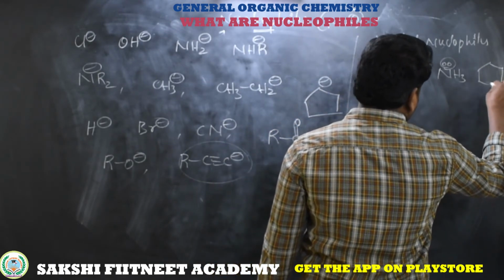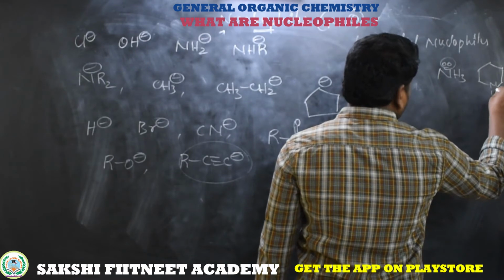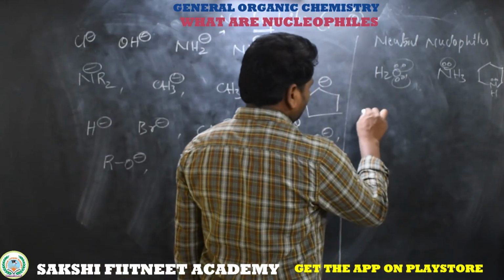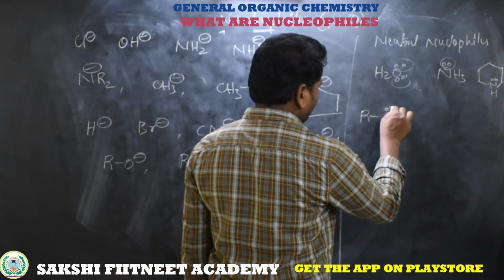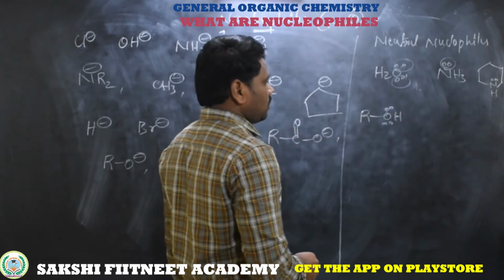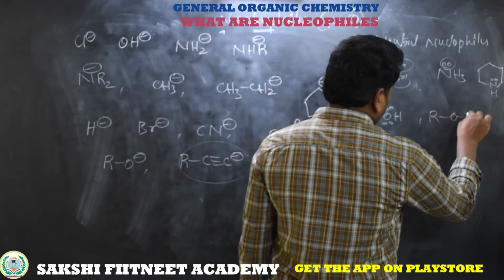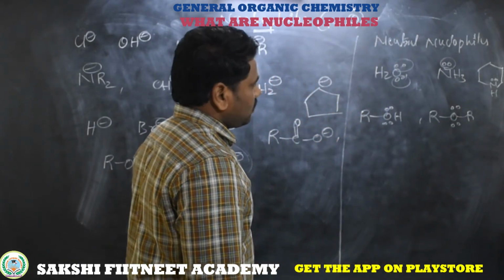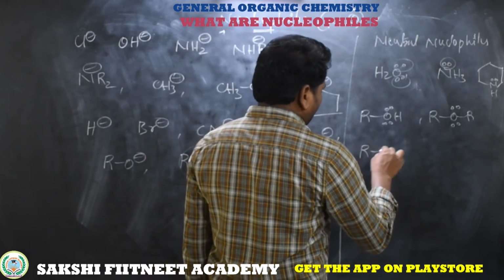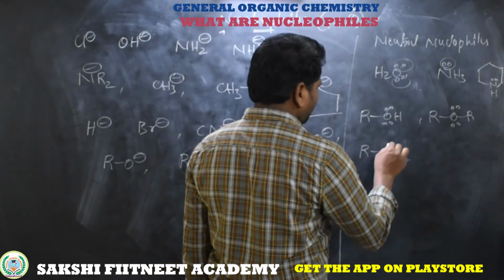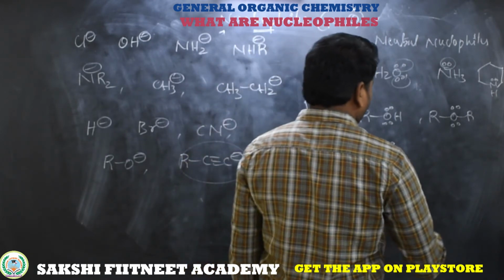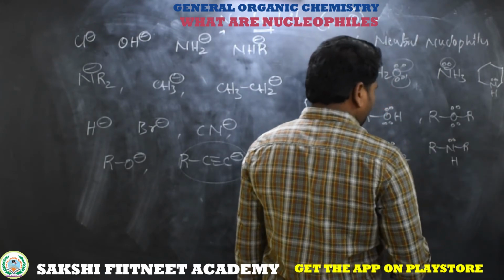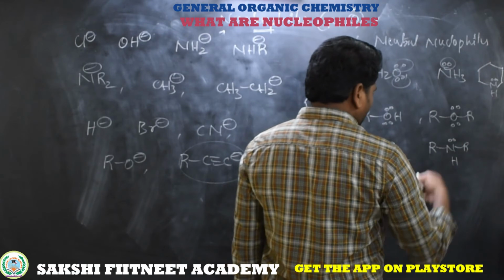And this is the cyclic amine, which is a secondary amine, acts as a Lewis base, that is a nucleophile. And next, ROH, this oxygen has a lone pair, acts as a neutral nucleophile. Then ROR, it is the ether form, that central oxygen has a lone pair, accepts the proton. Now this is a primary amine, acts as a neutral nucleophile. RNR, this is a secondary amine, acts as a Lewis base, that accepts the proton.